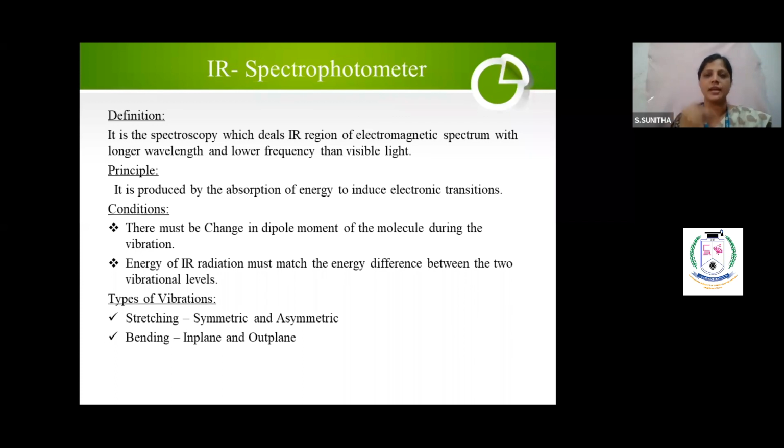When a molecule satisfies these two conditions only, it will absorb IR radiation and undergo the transition. I told you about vibrations. What is meant by vibration? There are normally two types of vibrations: stretching and bending.